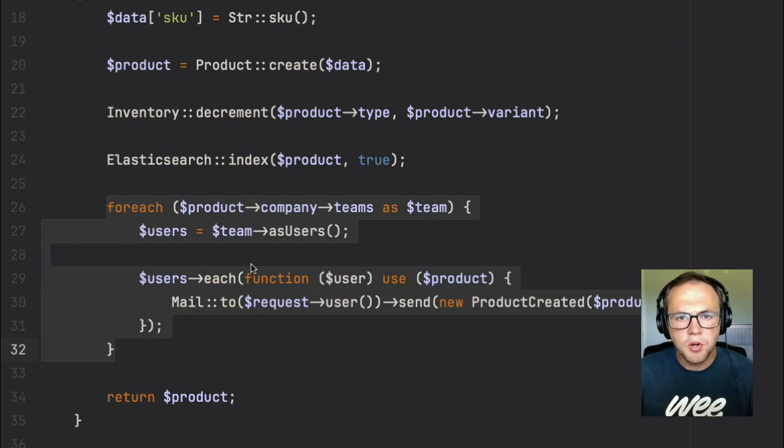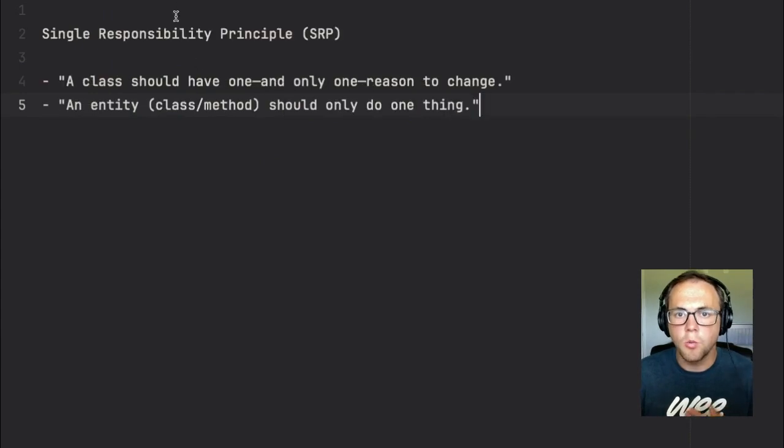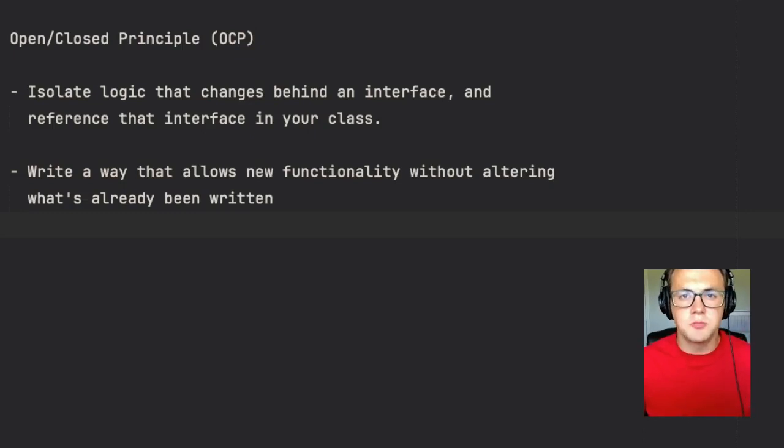So, summarizing single responsibility, your classes and methods should only be concerned with one layer or one responsibility. Definitely pay special attention to your controllers and your model. That's where things typically start bloating, and SRP or single responsibility could definitely be applied to a Laravel project. And finally, just be judicious with your application of SRP. Make sure you're actually solving the problem and not just adhering to a principle just because you were told you should. And next is the open-closed principle.